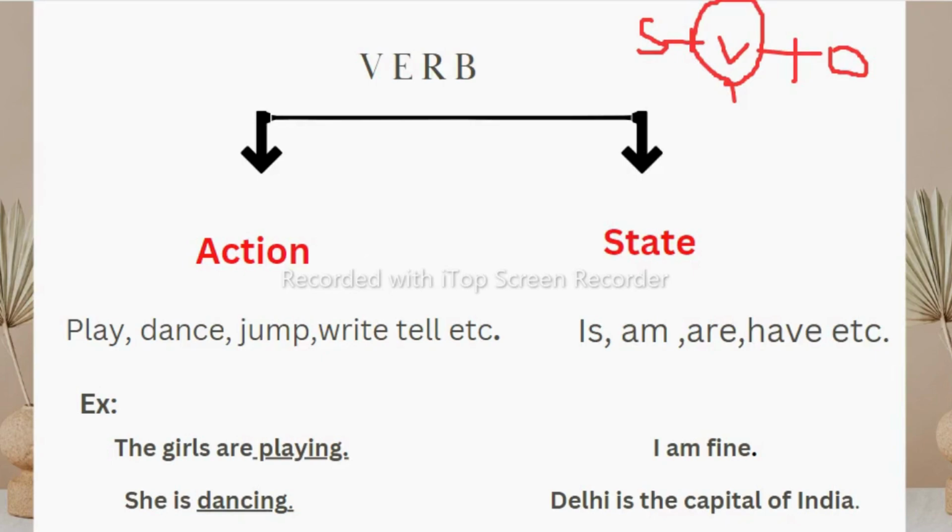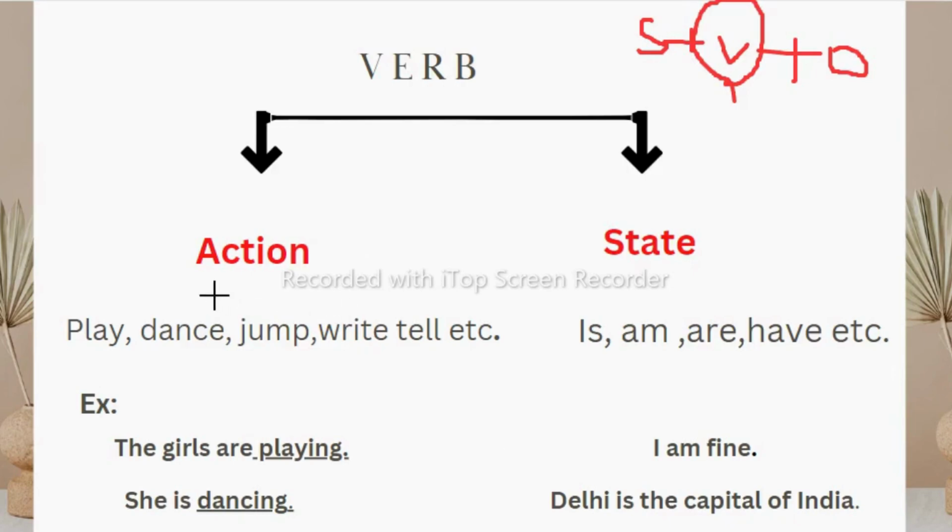So what is the definition of verb? Our common answer is verb is an action word. It is correct but incomplete. Like in noun, I taught you that the things which we can see and touch come under concrete nouns, and apart from this come under abstract noun. So verb also is not only an action word, it shows a state as well.